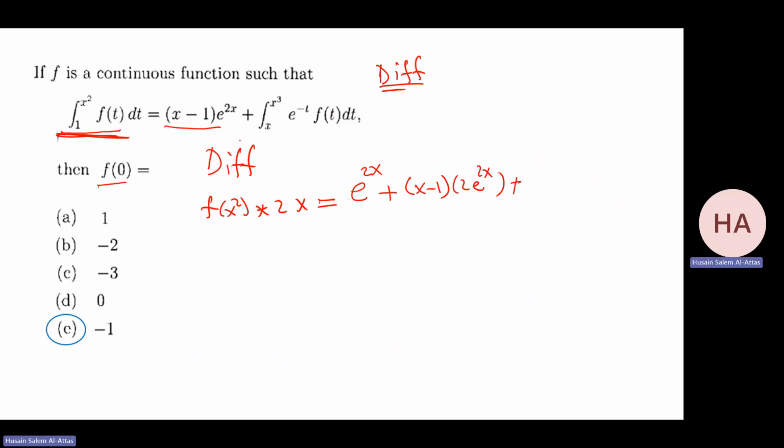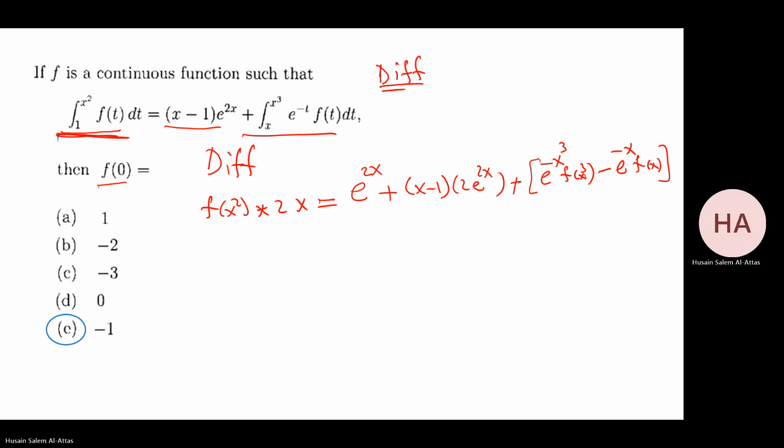Plus, I will do integration, the fundamental theorem of calculus again. That will be what? It will be e to the minus x cubed, f of x cubed, minus e to the minus x, f of x.